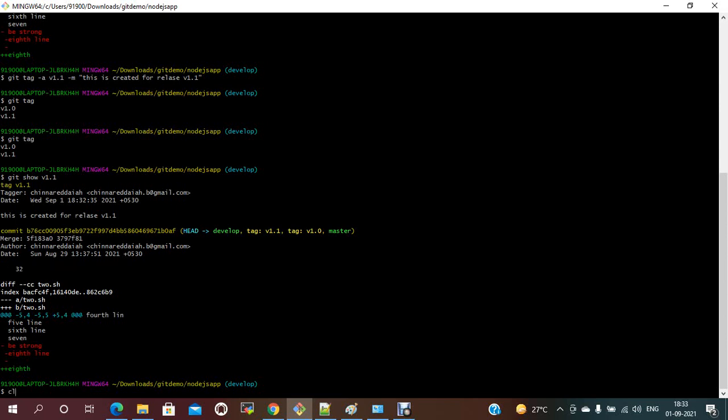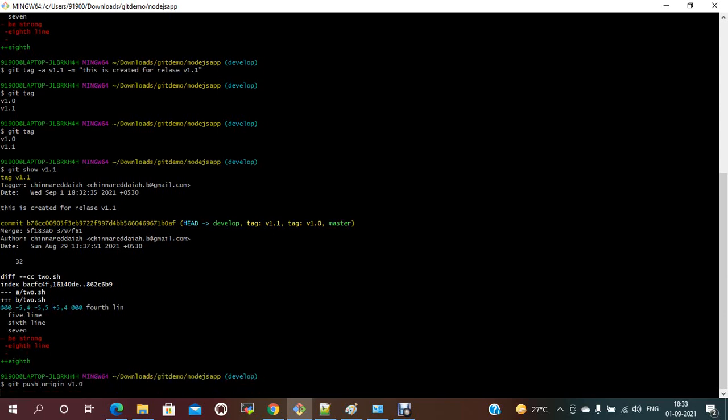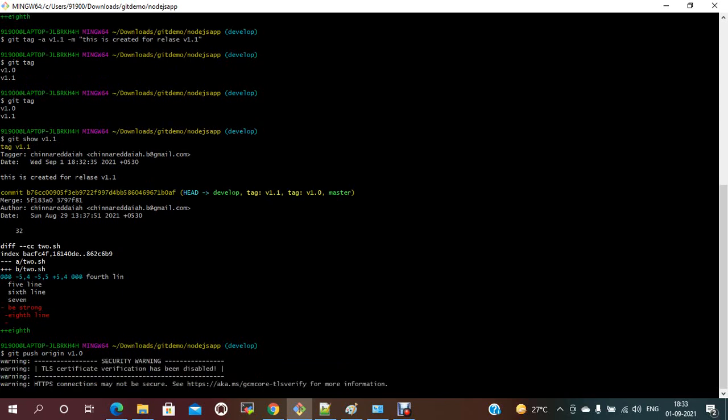Now if you want to move this tag to the remote repository, you just need to use git push origin and the tag name. If you give this command, it will push this tag to the remote repository.